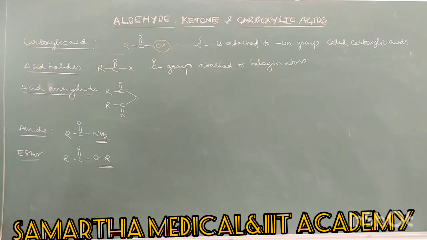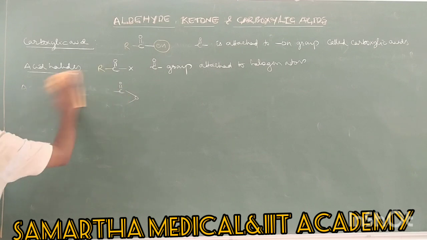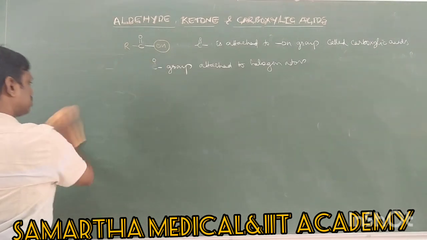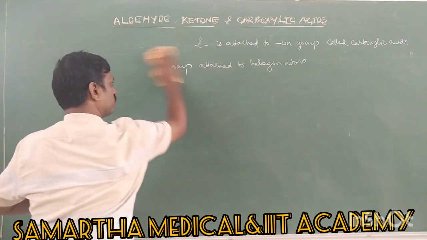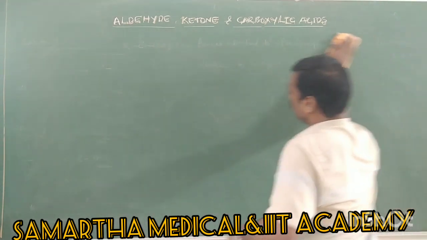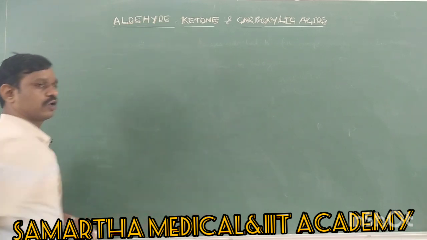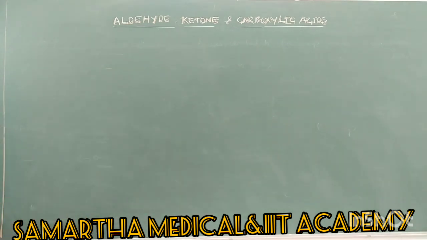Now let us continue the topic of aldehydes and ketones. Okay, next is nomenclature of aldehydes and nomenclature of ketones. Right, we know that in nomenclature of organic compounds we study common nomenclature as well as IUPAC nomenclature. So let us study first the common nomenclature of aldehydes and ketones.